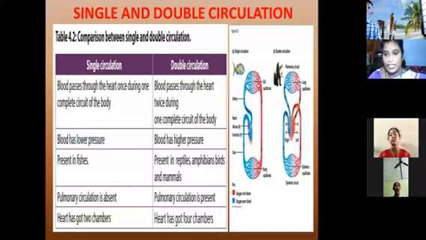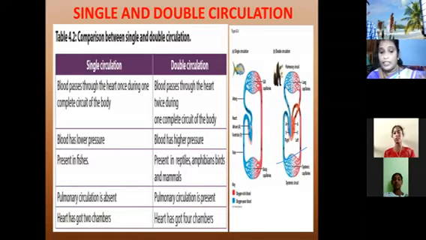has the lungs also, but the process is harder for the lungs in circulating the blood. That's why in animals also, reptiles, amphibians, birds and mammals, the pulmonary circulation is present, and in single circulation the pulmonary circulation is absent.